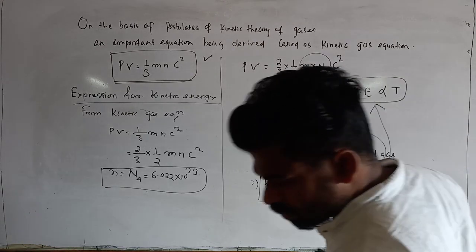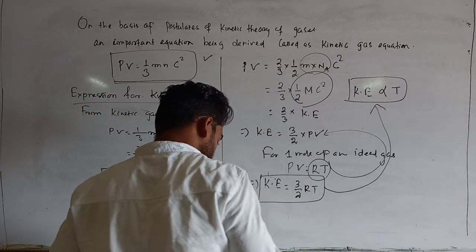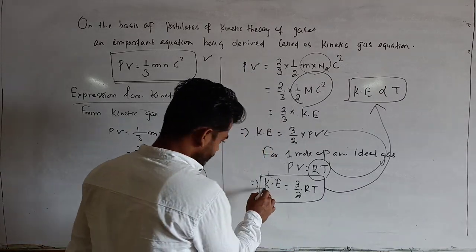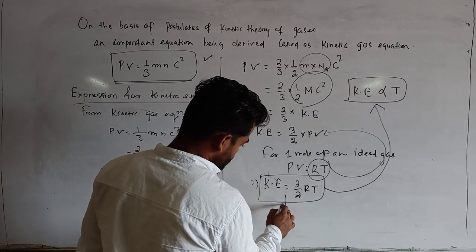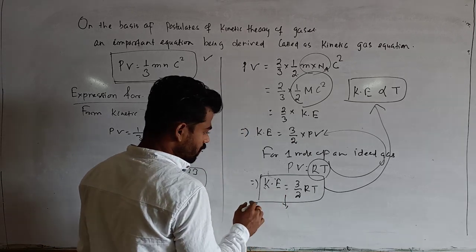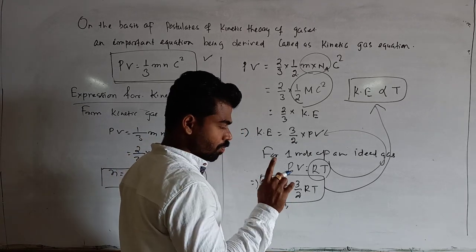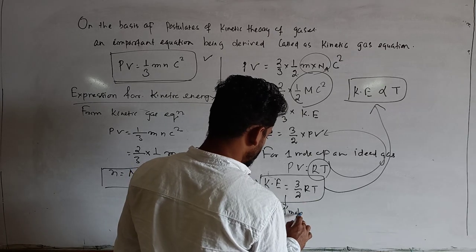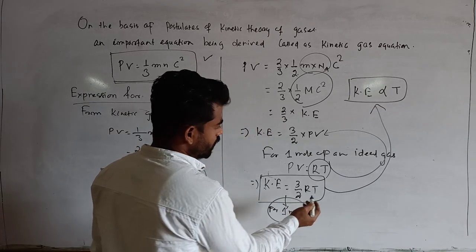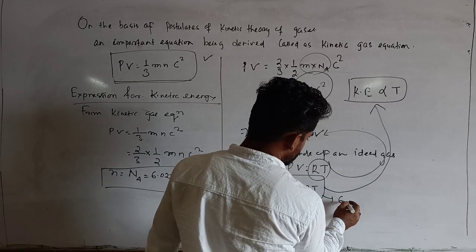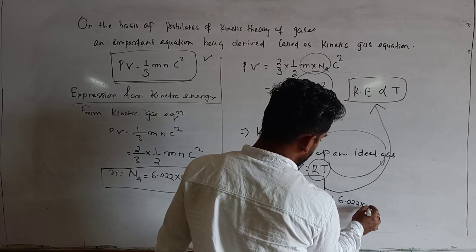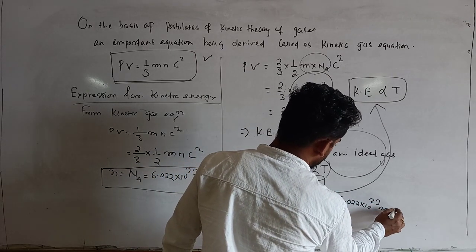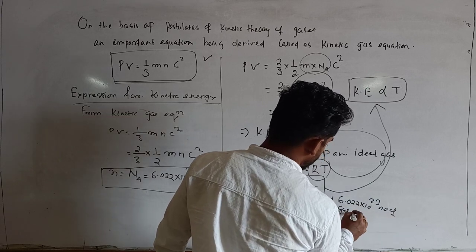Now if I need to calculate the average kinetic energy per molecule, here this kinetic energy 3 by 2 RT corresponds to 1 mole. 1 mole means how many molecules? Avogadro's number of molecules. For 1 mole, 6.022 into 10 to the power 23 gas molecules are there.